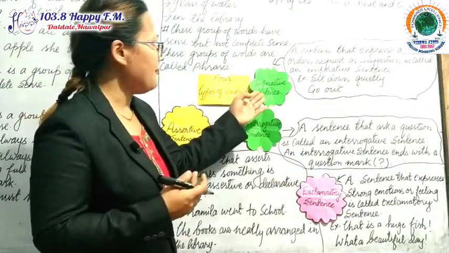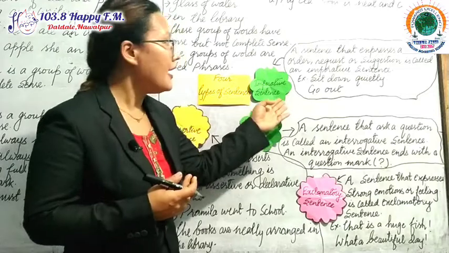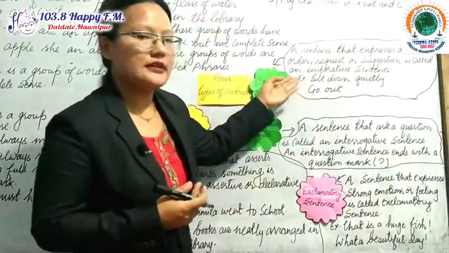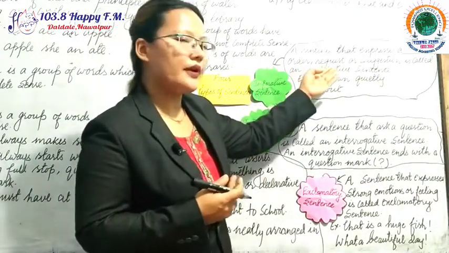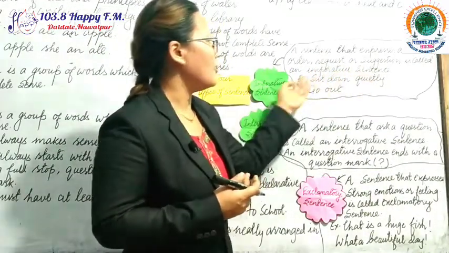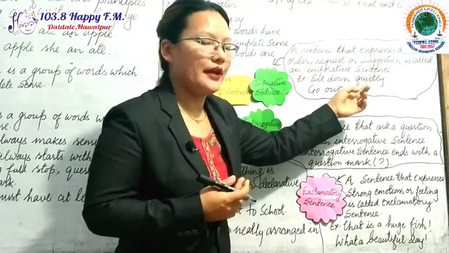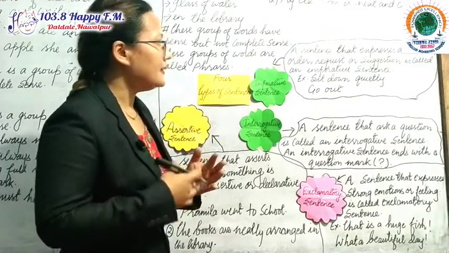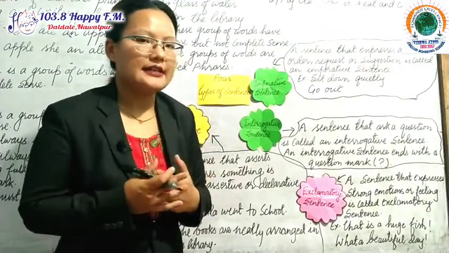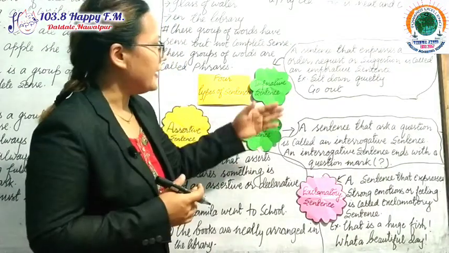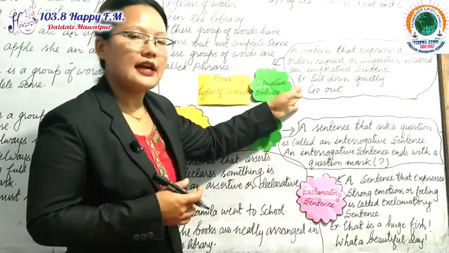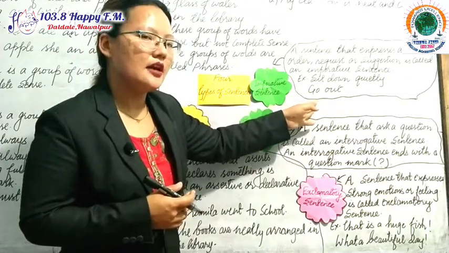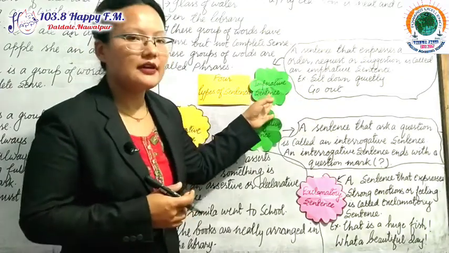Now let's go to imperative sentence, the last one. A sentence that expresses a command, order, request or suggestion is called an imperative sentence. If I give you an order, if I request you, if I suggest to you, this type of sentence is called an imperative sentence. Here is an example I have given: sit down quietly, and go out. This is a command. So these are imperative sentences.